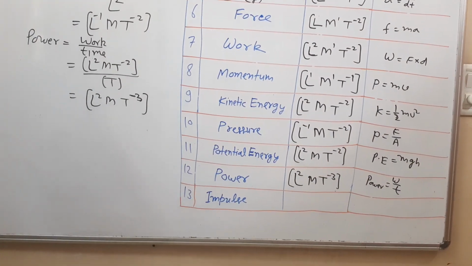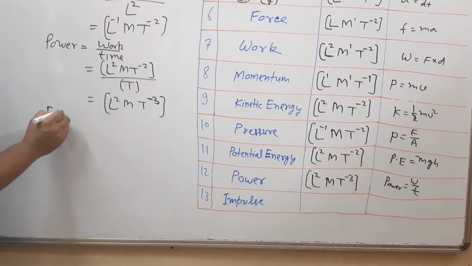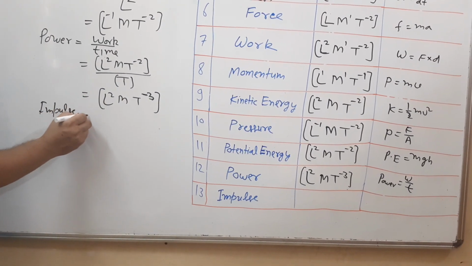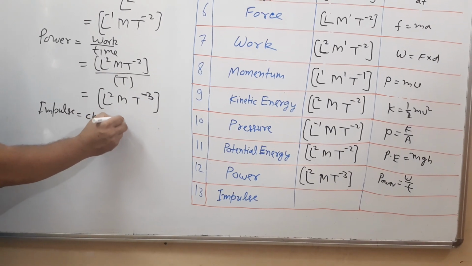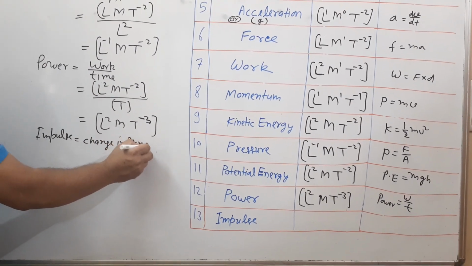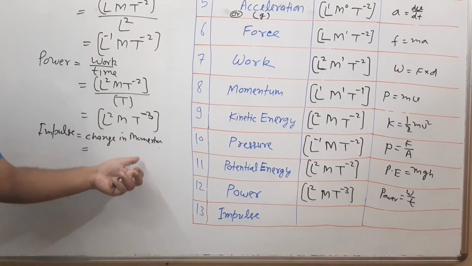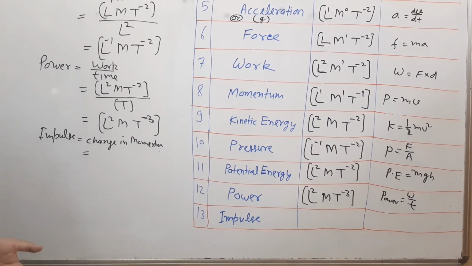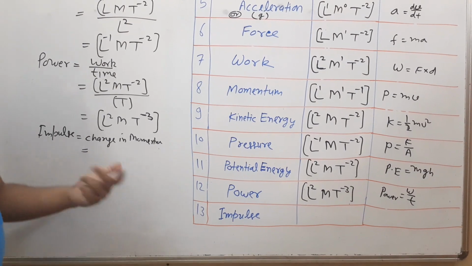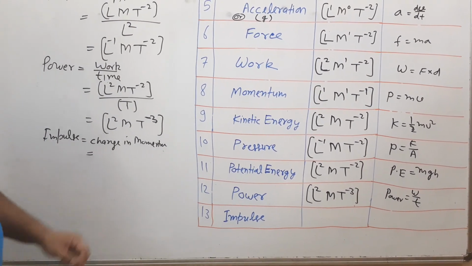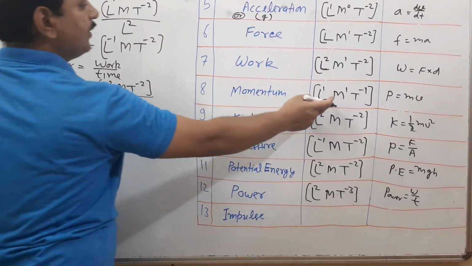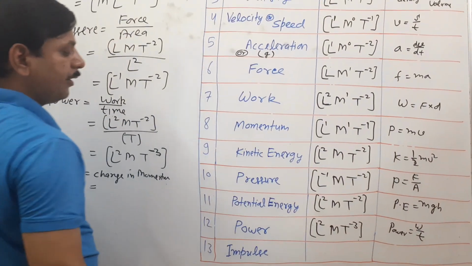If we go for impulse, actual impulse is change in momentum. Change in momentum, what does it mean? Momentum and change in momentum are the same physical quantity, same dimension formula. Momentum has dimension formula L M T raised to minus 1.